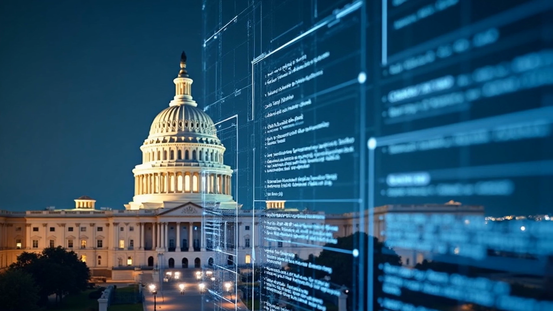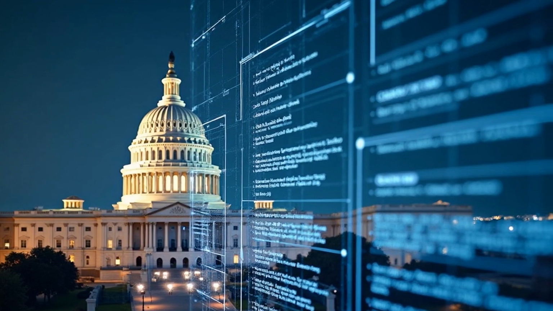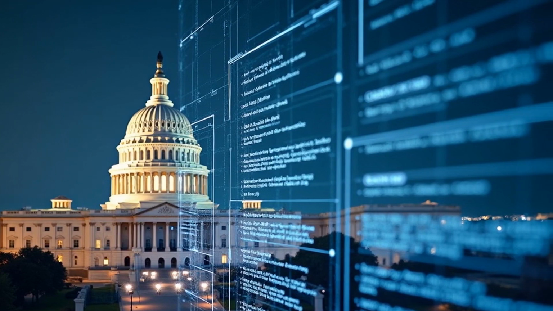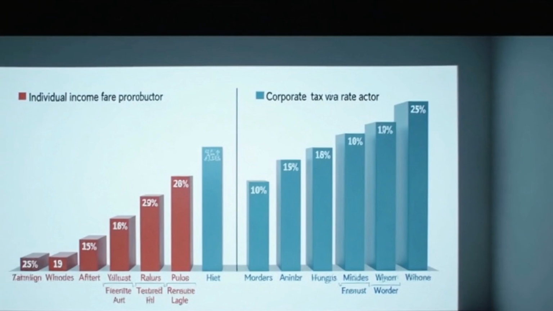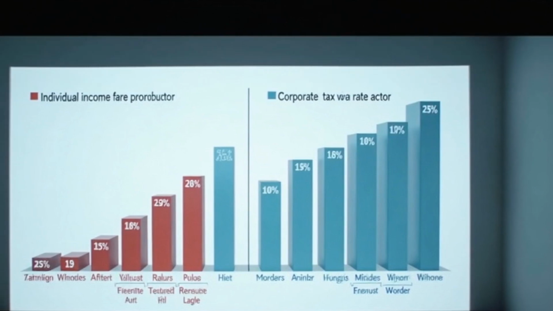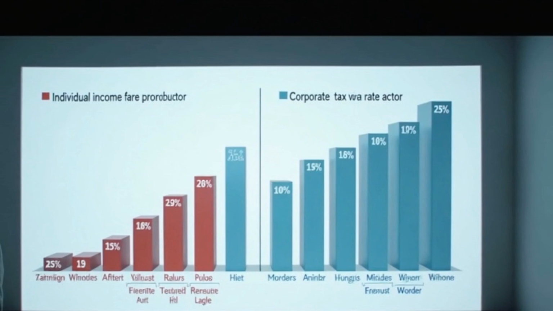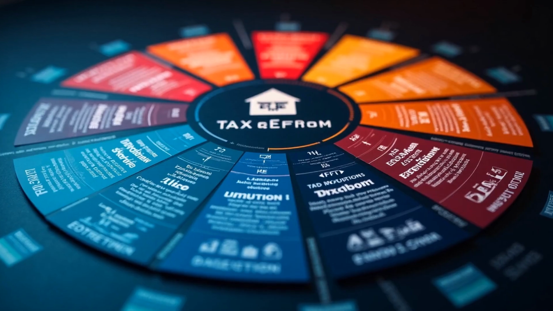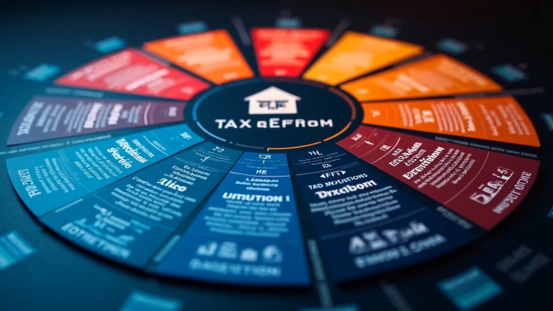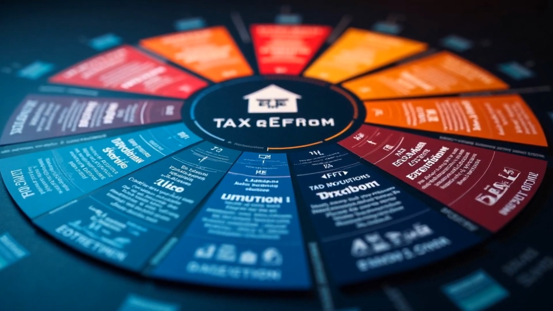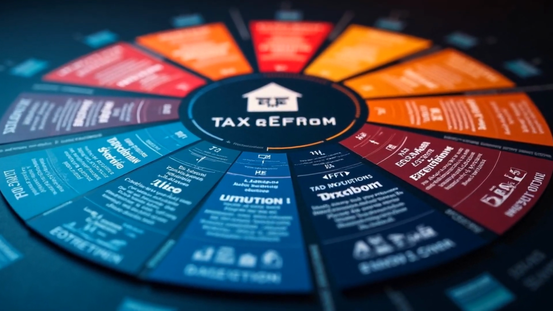The Tax Cuts and Jobs Act aimed to reform the U.S. tax code through various provisions. Key provisions included reductions in individual income tax rates and a significant decrease in the corporate tax rate. The act also introduced changes to deductions, exemptions, and credits for individuals and businesses.